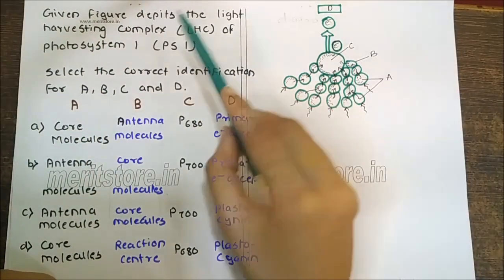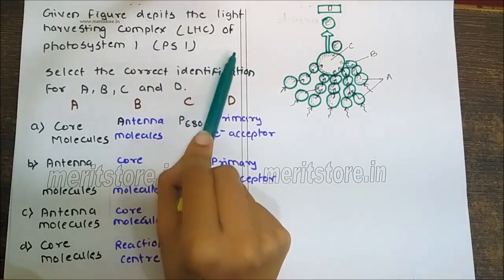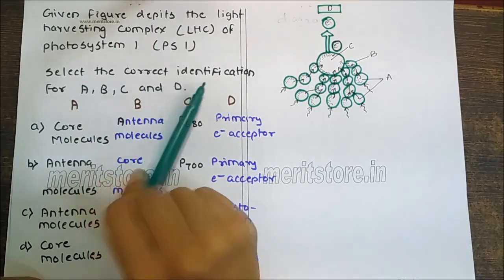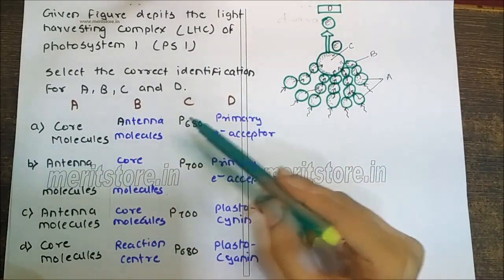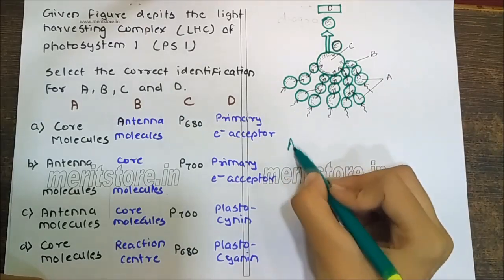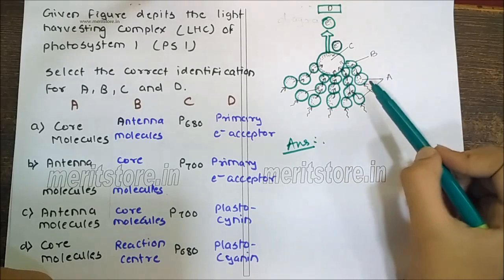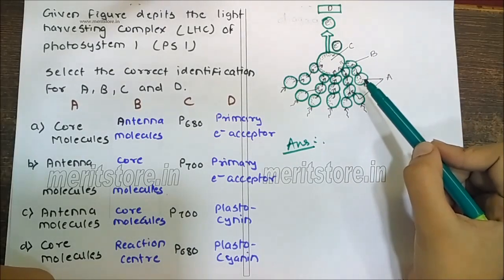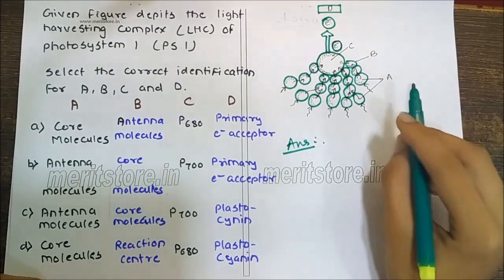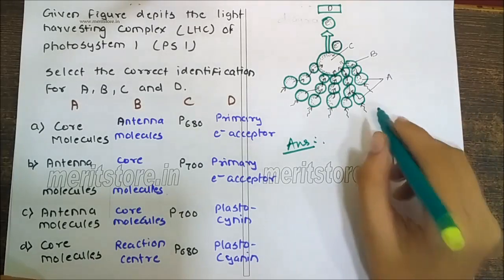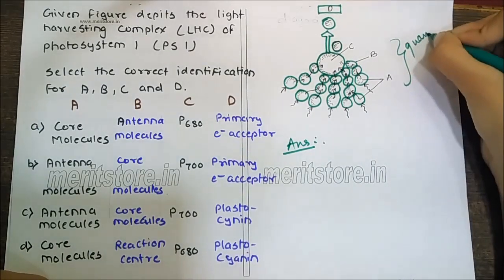Given figure depicts the light harvesting complex, LHC, of photosystem 1, PS1. We have to select the correct identification for A, B, C and D. Here are the options given. Answer. A photosynthetic unit is the smallest group of pigment molecules which take part in a photochemical act or conversion of light energy into chemical energy. This photosynthetic unit is called as quantasome.